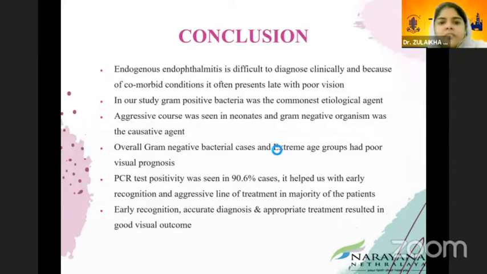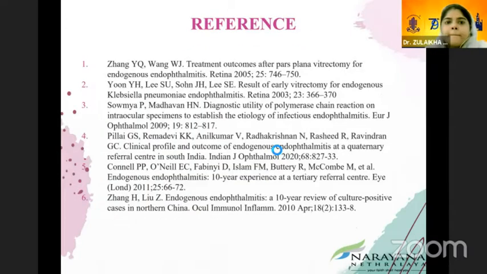The most common was gram-positive. Aggressive course was seen in neonates and with gram-negative organisms as the causative agent. Overall, gram-negative bacteria cases and the extreme age groups had poor visual prognosis. PCR test positive was seen in 90.6% of cases. Early recognition, accurate diagnosis and appropriate treatment resulted in good visual outcomes. Thank you.